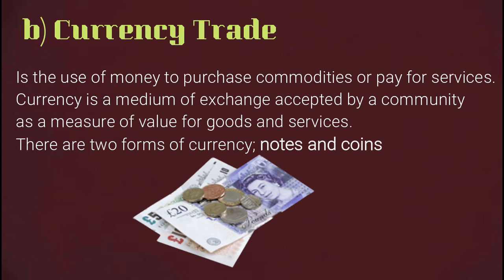Examples of notes, for example, in Kenya we have a 50 shilling note, a 100 shilling note, a 200 shilling note, a 500 shilling note, and a 1,000 shilling note. So those are the forms of notes. And then for the coins, we have different values of coins.